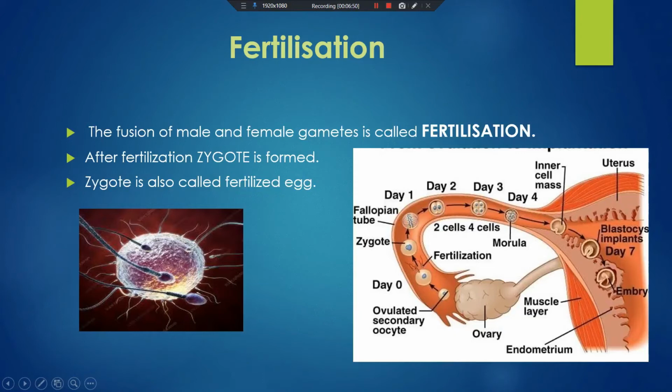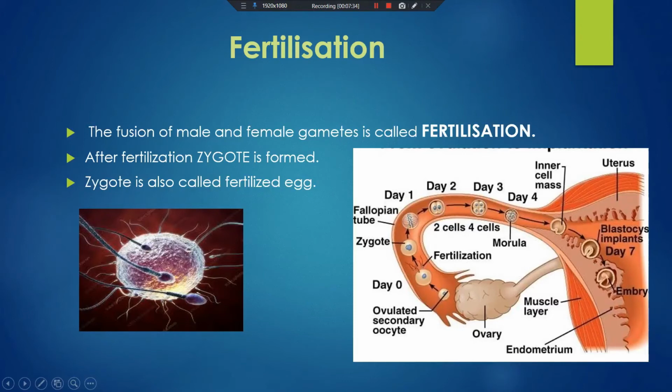I'm telling you the differences between the egg and sperm also. Egg and sperm are both single cells, but the egg is non-motile while the sperms are motile. Sperm have a tail, eggs do not. The size of the egg is larger while the size of the sperm is smaller. Clear? Now, the fusion of male and female gametes is called fertilization, and as a result of fertilization, the zygote is formed. Clear? The egg is known as the unfertilized egg and the zygote is called the fertilized egg. Understood? Another name of the zygote is fertilized egg.